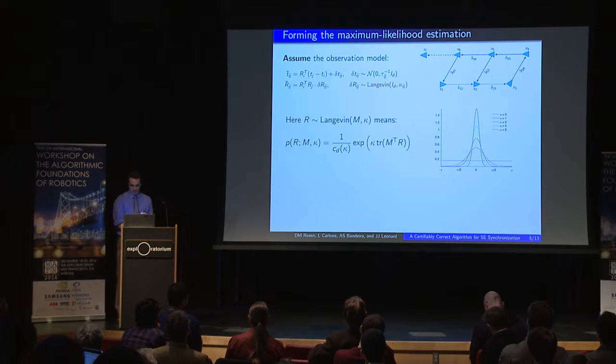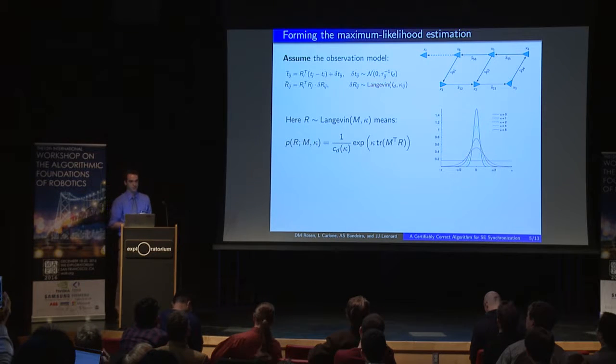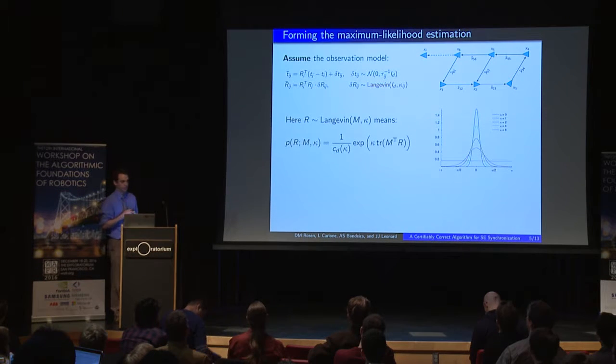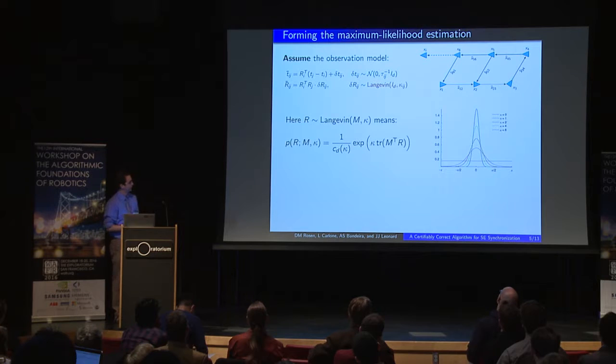Okay, so because we're solving a maximum likelihood estimation problem, we need to come up with some observation model that we hypothesize for the noise that's corrupting our measurements. The one that we use in this talk is the following. We assume additive Gaussian noise on the translational components of our relative pose estimates, which is typical of what you would see in the SLAM literature. However, we use an unusual noise model for our rotations. We assume multiplicative rotational noise, which is sampled from a Langevin distribution. For those of you who have not seen this before, the Langevin distribution is an exponential family distribution on the set of rotations.